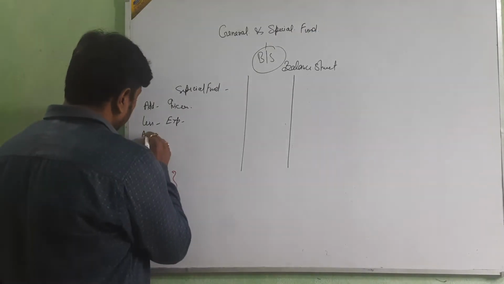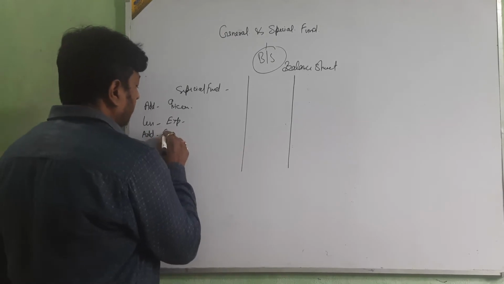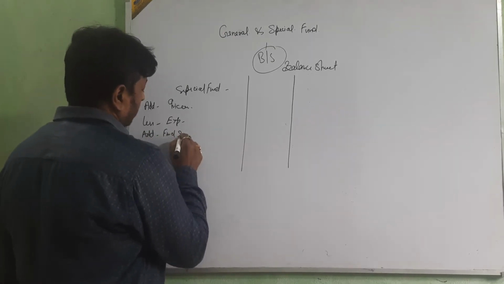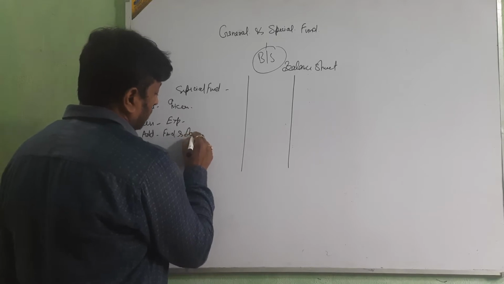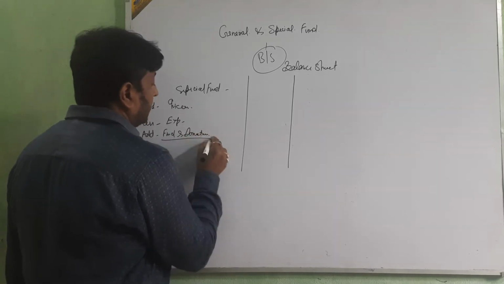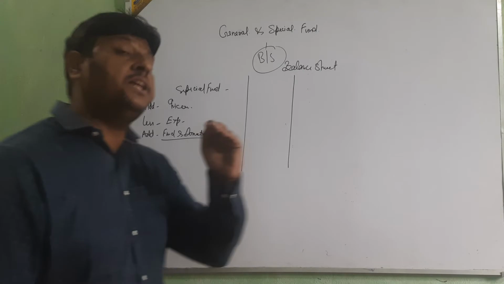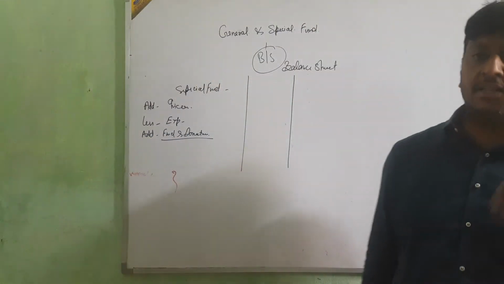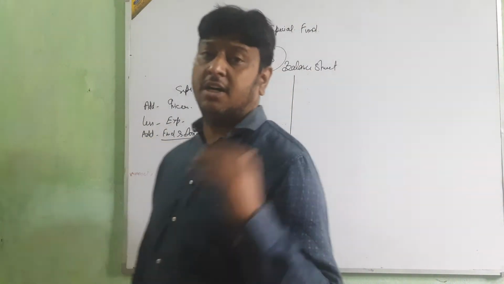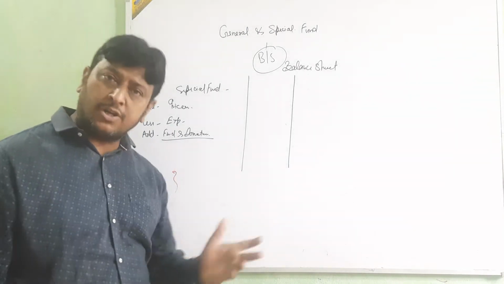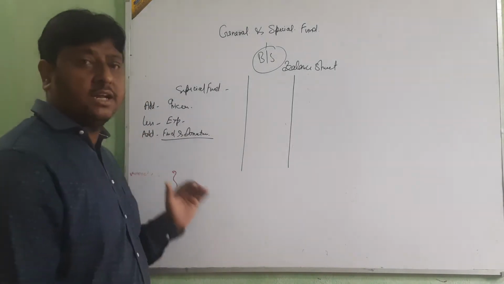Then add any fund or donation related to this special fund. If you receive any fund from the government, other persons, firms, businesses, or organizations, it will be added here.